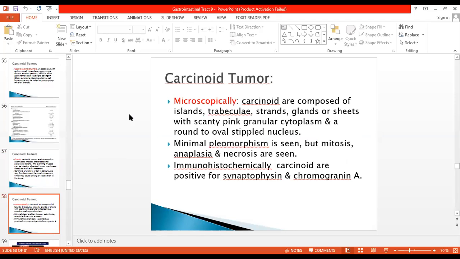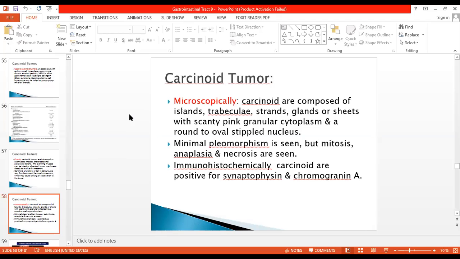They are composed of monotonous looking cells which have a scanty pinkish granular cytoplasm and round to oval stippled nuclei. They can be composed of islands of cells or sheets of cells, or they can form a trabecular pattern, or they can form strands. Sometimes these carcinoid cells also form a gland-like pattern or sheets. And the cells are always called monotonous looking, that is, they look like each other, and they have pinkish granular cytoplasm, and their nuclei are round to oval.